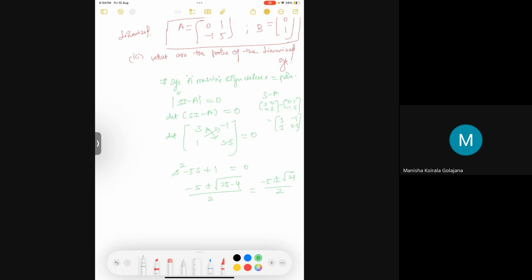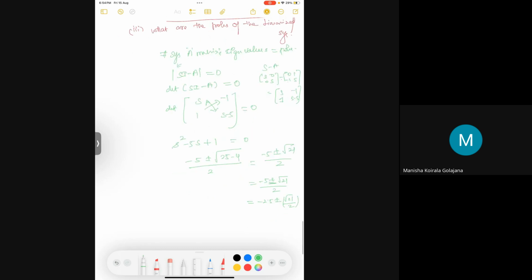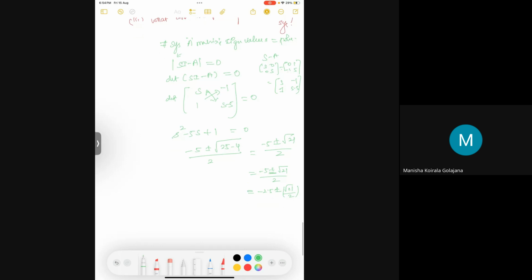So this is the pole. You can write the decimal to see it better: minus 2.5 plus some value, root 21 by 2. One pole lies at minus 2.5 plus root 21 by 2, and another lies at minus 2.5 minus root 21 by 2.